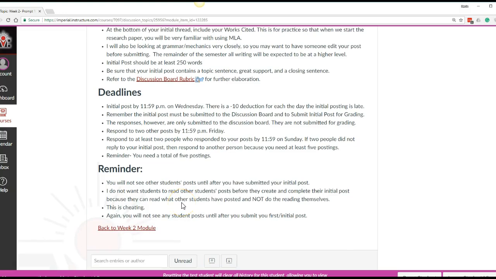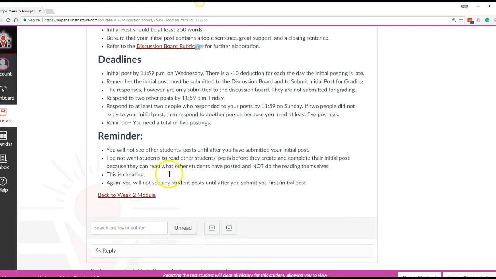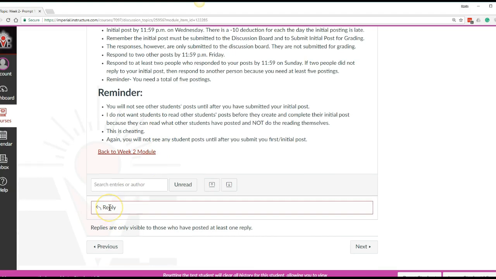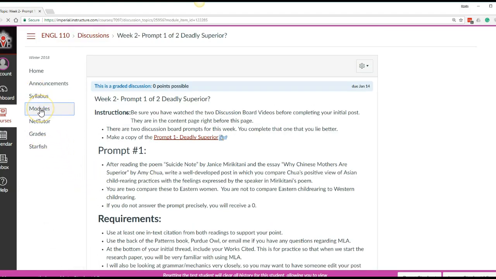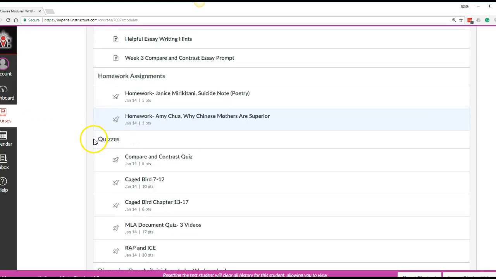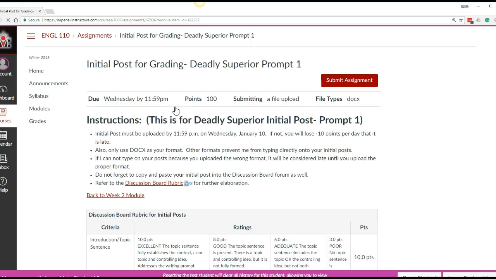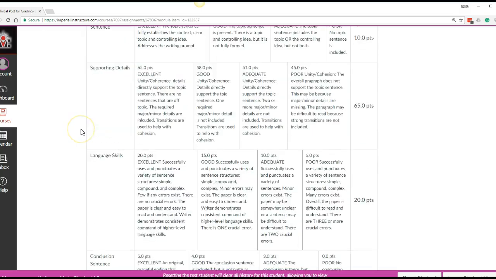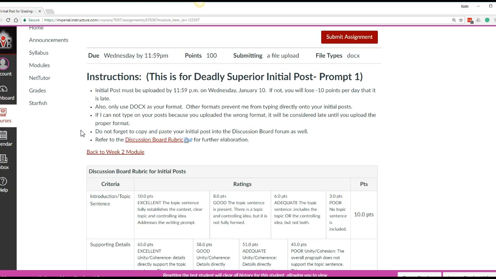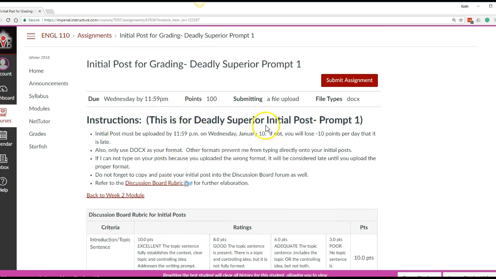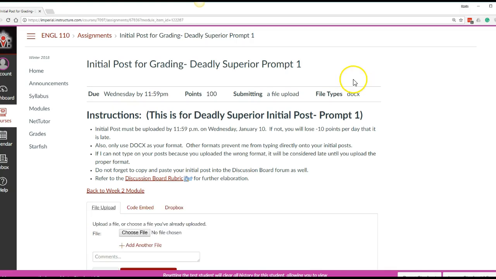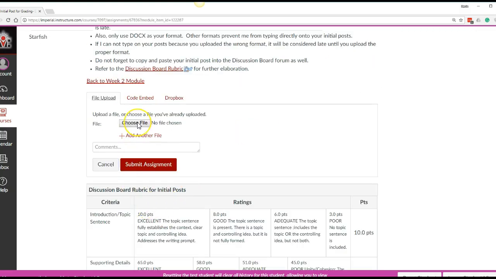The most important thing to remember, and you'll see this more in depth in one of the videos in this module, is after you write your initial post, you're going to hit reply and you're going to copy and paste it here. Then you will also have to, just the initial post, attach it here where it says initial post for grading. So you'll come here and you will upload a file. See, it says submit assignment. You'll submit. Then you'll choose the file of the initial post only.